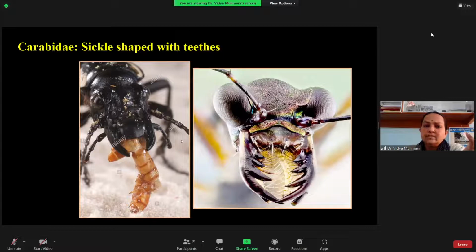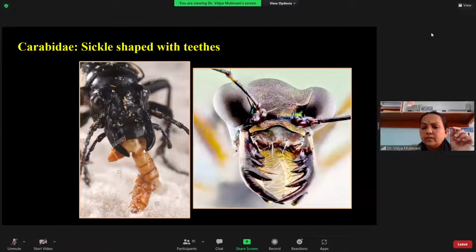So here you have the case of the ground beetle and the tiger beetle. You know that the grubs and the adults are predators. Here you can see the mandibles in front, and these mainly have the prognathous type of head, right? The mouth parts are directed forward, okay?